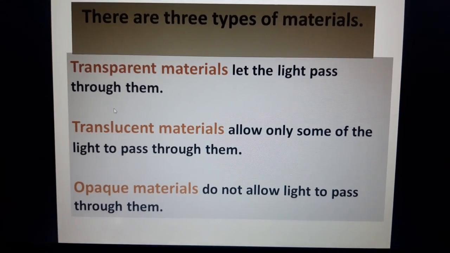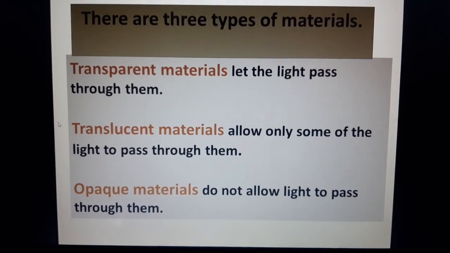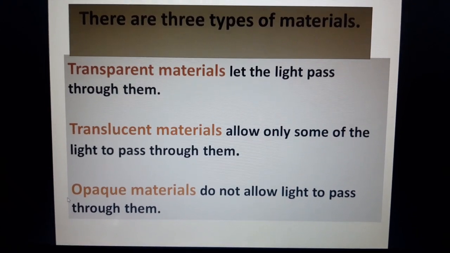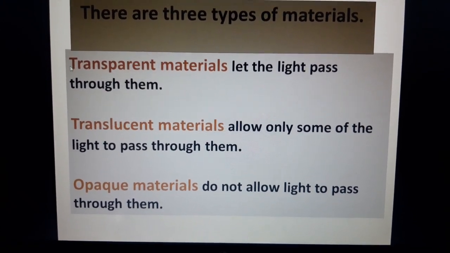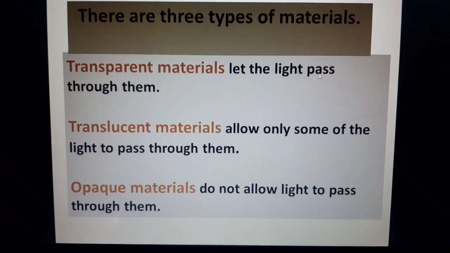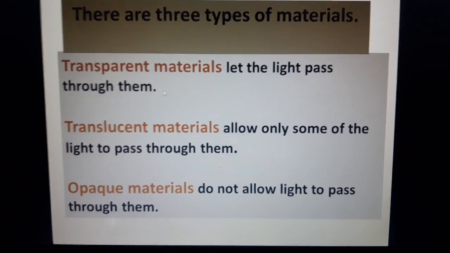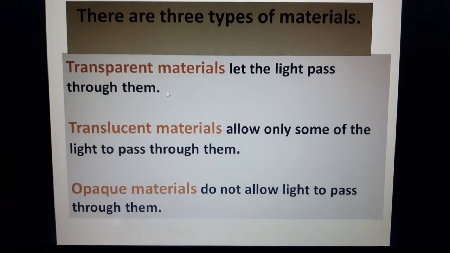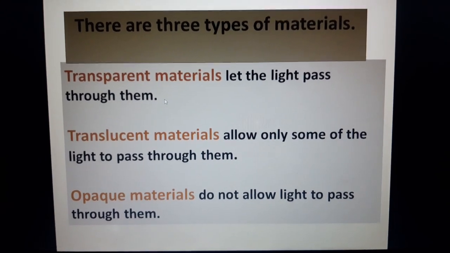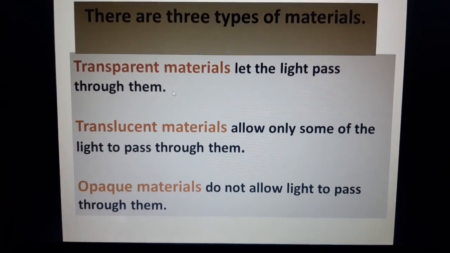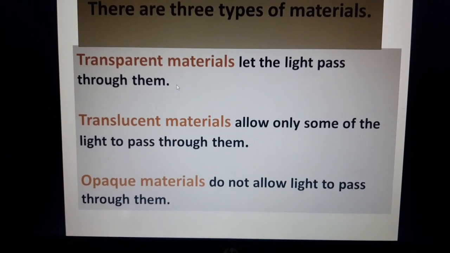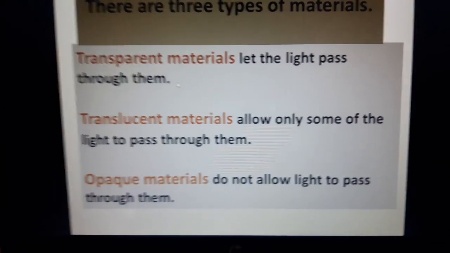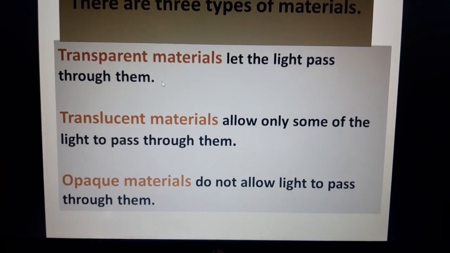Now, the three types of materials are transparent, translucent, and opaque materials. The first one is transparent material. It lets light pass through it. This means that all transparent materials anywhere in the whole universe will allow all the light to pass through them. There will be no chance of light not passing. Each and every beam of light will pass through this material.